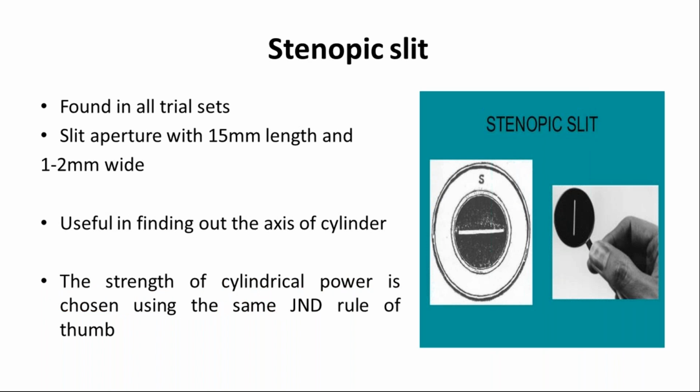And one more very important instrument we can tell. It is found in all the trial sets, and the slit aperture will be 15 mm in length and 1 to 2 mm wide. It is useful in finding out the axis of the cylinder. And same thing, you can find the cylindrical power with the J and D rule.